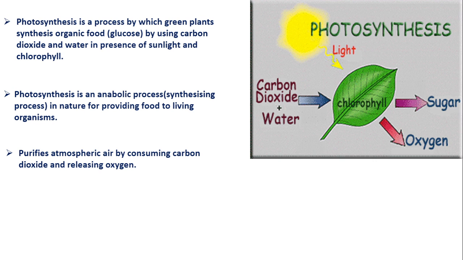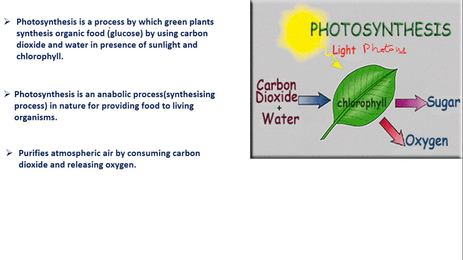Let us see the importance of photosynthesis. So, what happens in photosynthesis? Light is also called photons. Photons fall on the leaf. The chlorophyll pigment present in the leaf converts this into chemical energy. Then that energy is used for synthesizing sugar. Oxygen is a byproduct of photosynthesis.